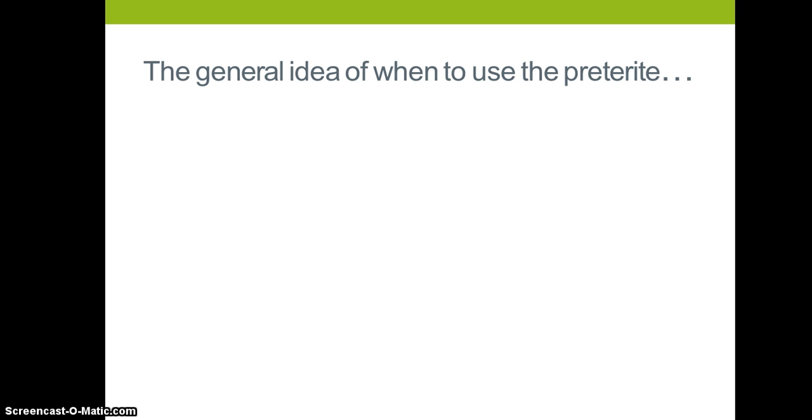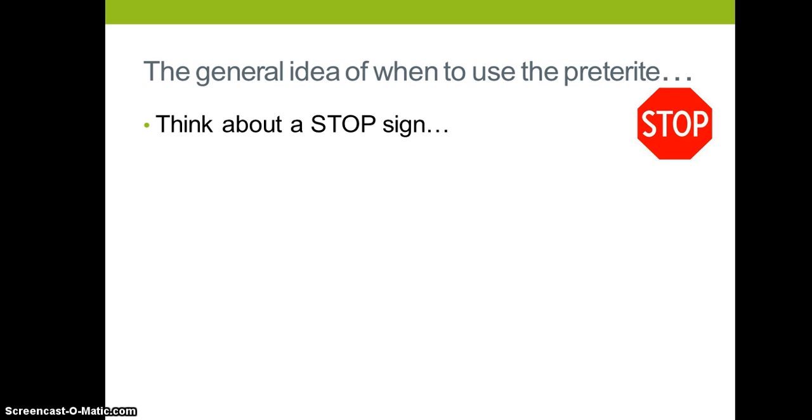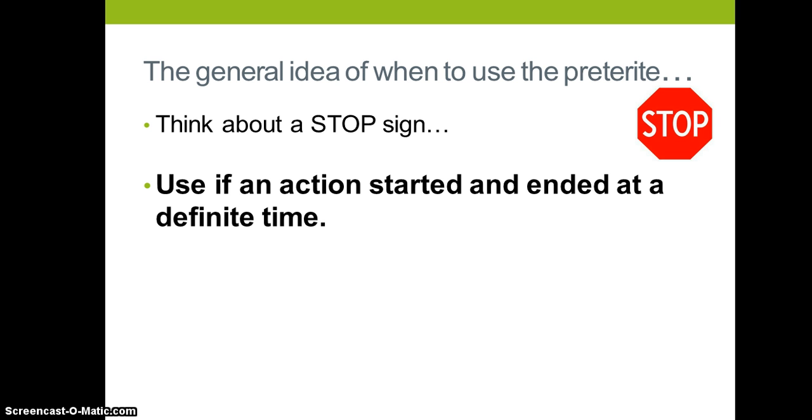This is the part that you really need to start paying attention to. It's going to be on the back side of your paper. It's also in columns, and the preterite again is on the left and the imperfect is on the right. The general idea of when to use the preterite. Okay, this is a really good visual for you guys to think about: a stop sign, because it's an action that you know started and ended at a definite time in the past.